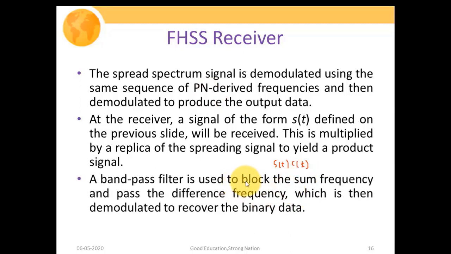So a band pass filter is used to block the sum frequency and pass the difference frequency, which is then demodulated and recovers the binary data. So this is how our frequency hopping spread spectrum receiver will function and retrace the same data bits d(t) as we have generated at the transmitting side.